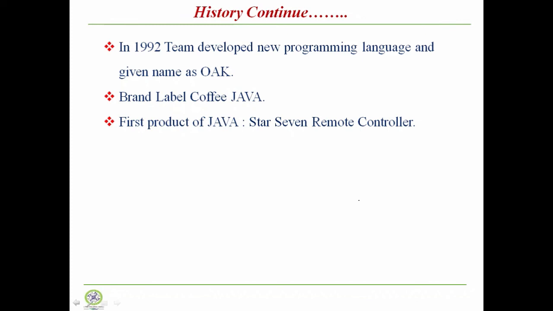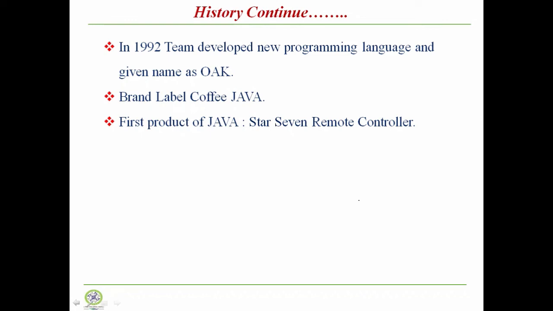But when this product launched in the market, Sun Microsystems did not receive a proper response from the consumers, and generally we can say that it was a failure product. The first product of Java was Star 7, and it was a failure product. So there was very little demand for this Star 7 remote control.